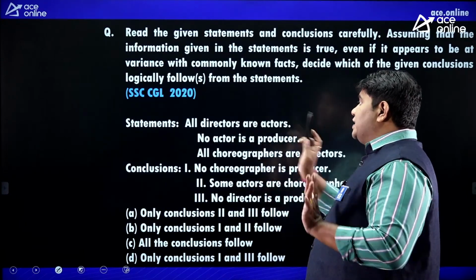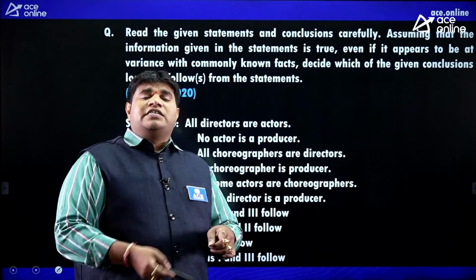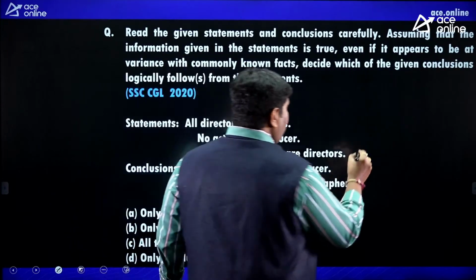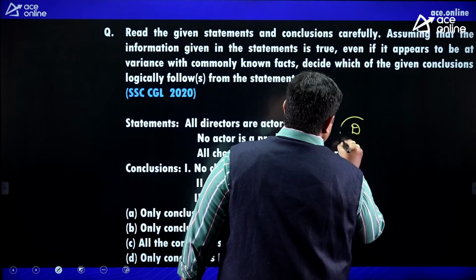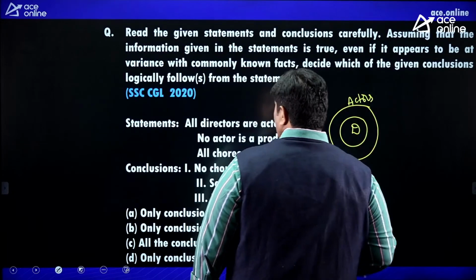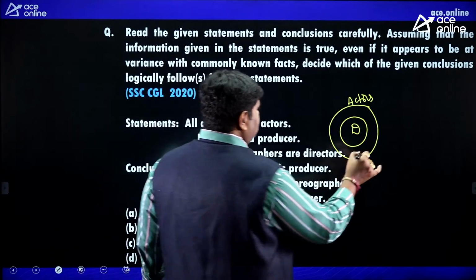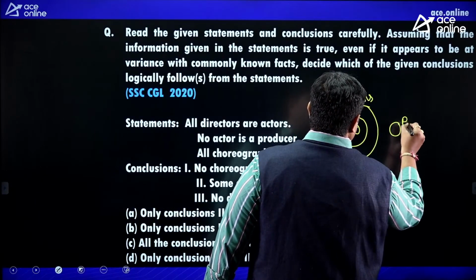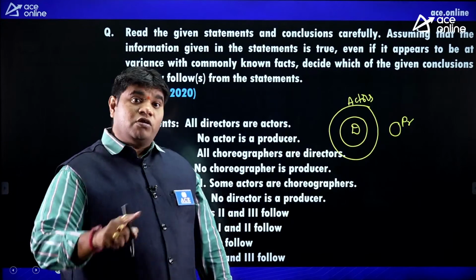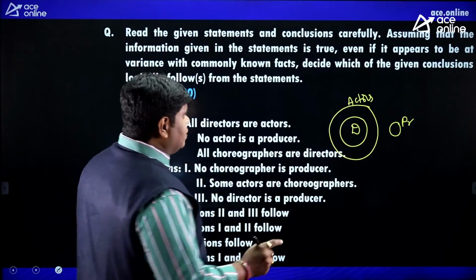All directors are actors. Each and every director is involved in actor. Every director is an actor. Next, no actor is a producer. So the producer is here, separate. Next, all choreographers are directors. Each and every choreographer is also a director. All choreographers are directors. Okay.